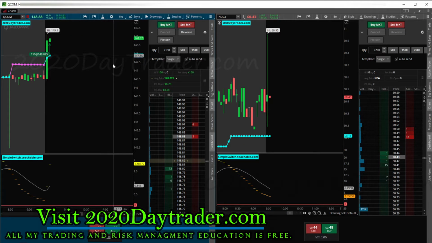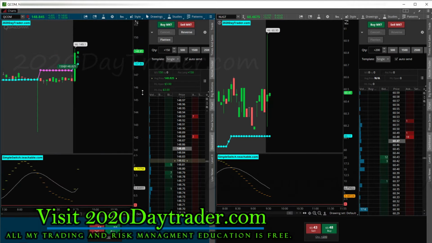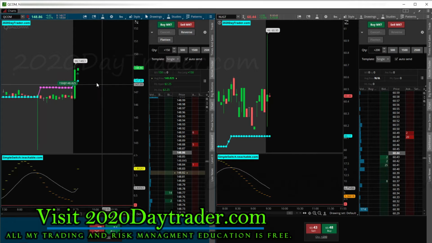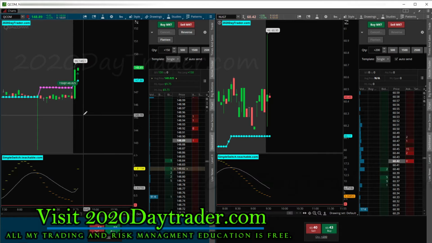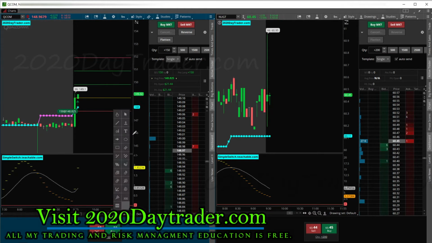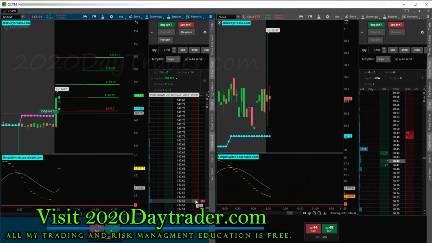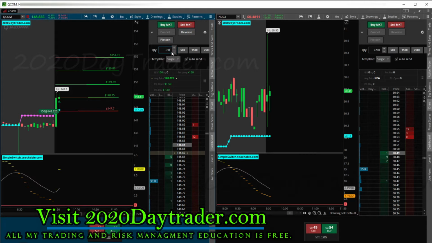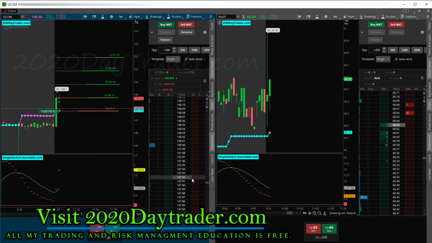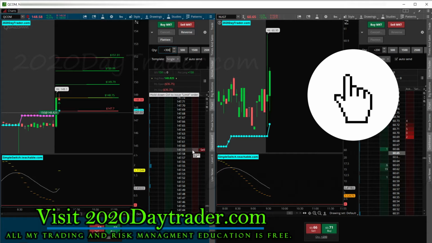Oh, a little bit late on QCOM. A little late. That's what happens when you look away for a second and the clock runs out. So we do have a tower candle, so it's a little bit of a risky trade, but SPY is ripping right now. The nice thing and risky thing about this tower candle is the stop is right at the halfway mark, or just a little bit past the halfway mark. So I could speed bump this 300 at that halfway mark, and it may retrace the whole thing, and might be an easy speed bump, but we'll see.